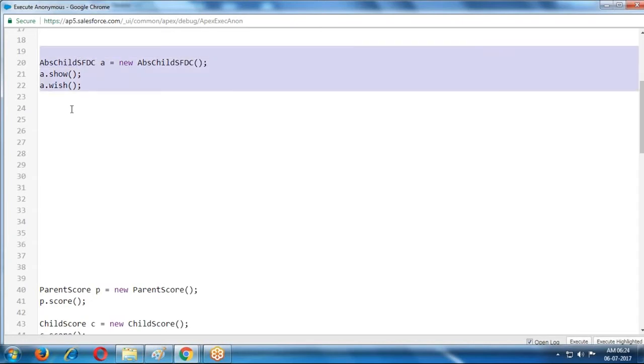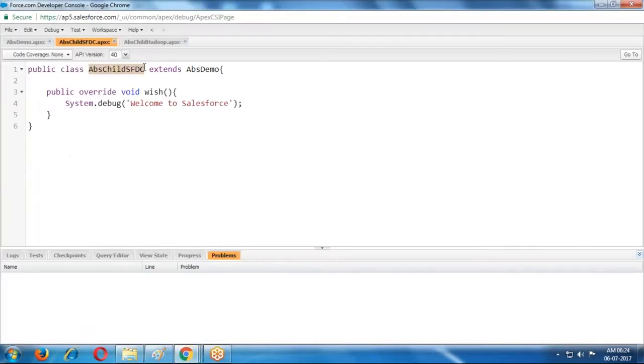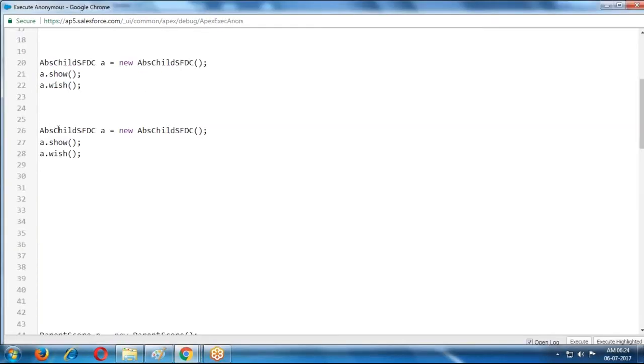Yes. This is the Hadoop class. The object is created for this Hadoop class, with variable name B. B dot show and wish methods. The show method and wish method are from the parent class, that is ABS demo.